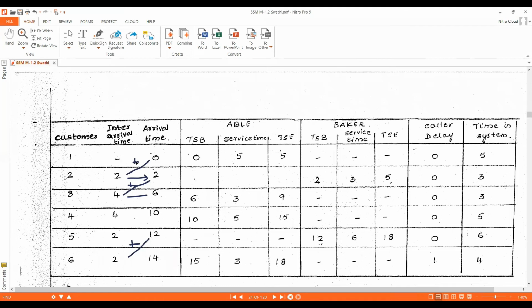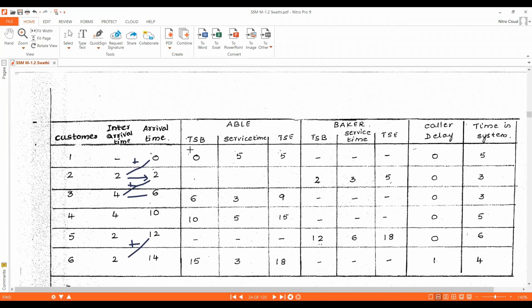So first, customer 1 arrived at the server at simulation clock time 0. When customer 1 came to the call center, both Able and Baker were free because he is the first customer. So customer 1 is assigned to Able, because Able is more experienced than Baker.